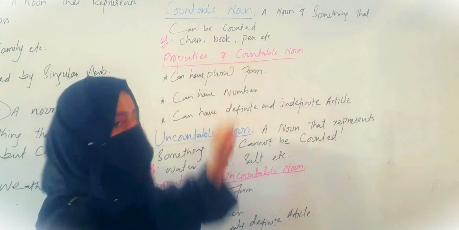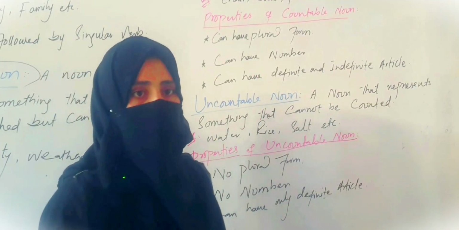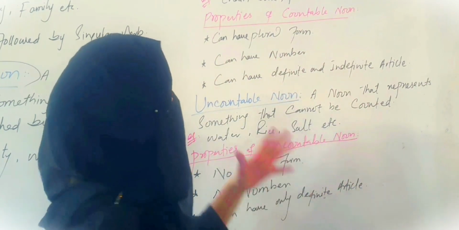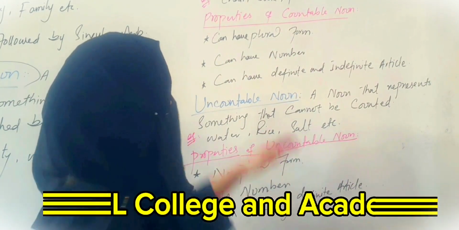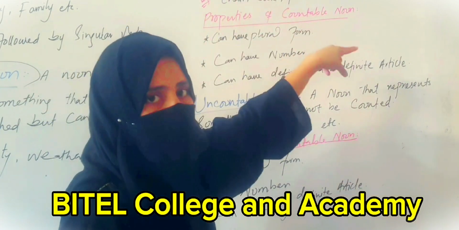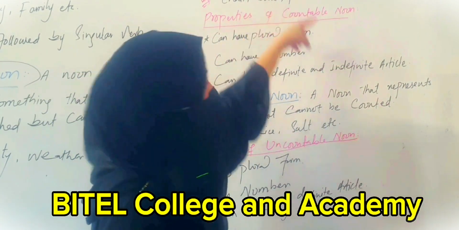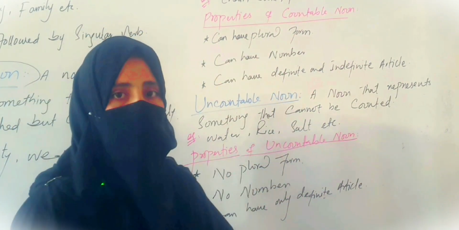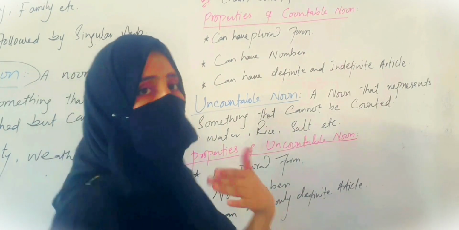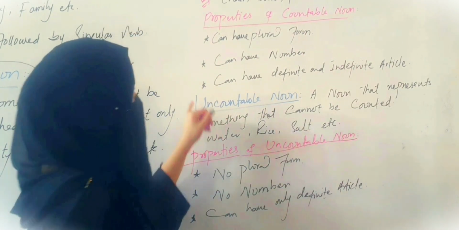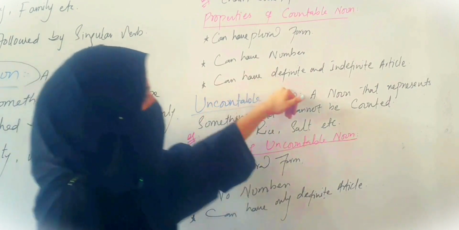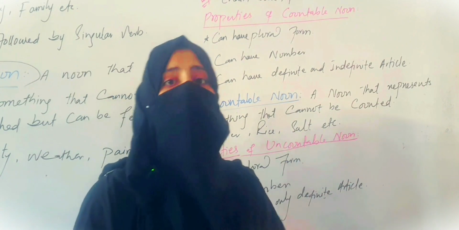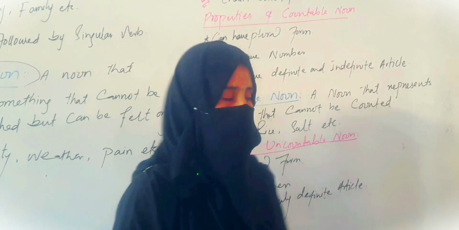Now, properties of countable noun. It has three properties. Number one, it can have plural form. For example, chair, so I can say chairs. Chair, chairs. Book, books. Second property, it can have a number. I can say one chair, one pen, one book, etc. Third and last property, it can have definite and indefinite article. We can say a chair, a book, a pen, etc.